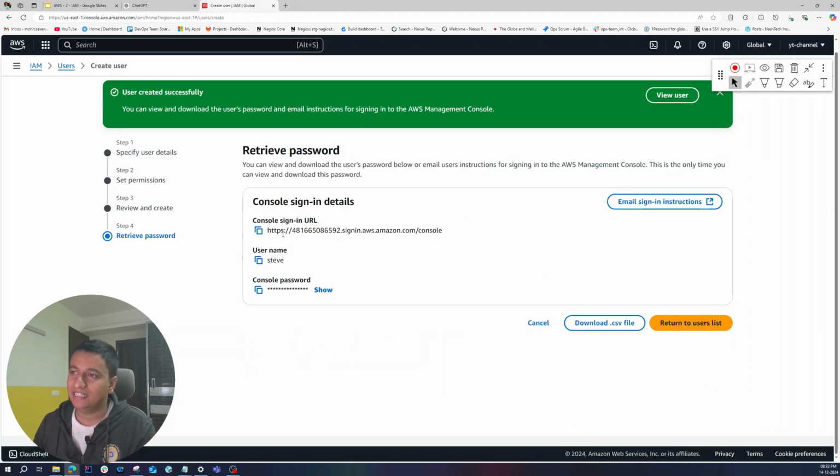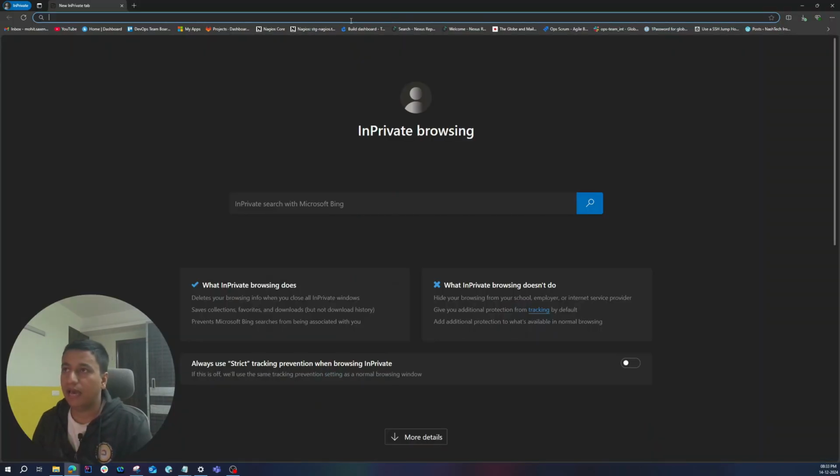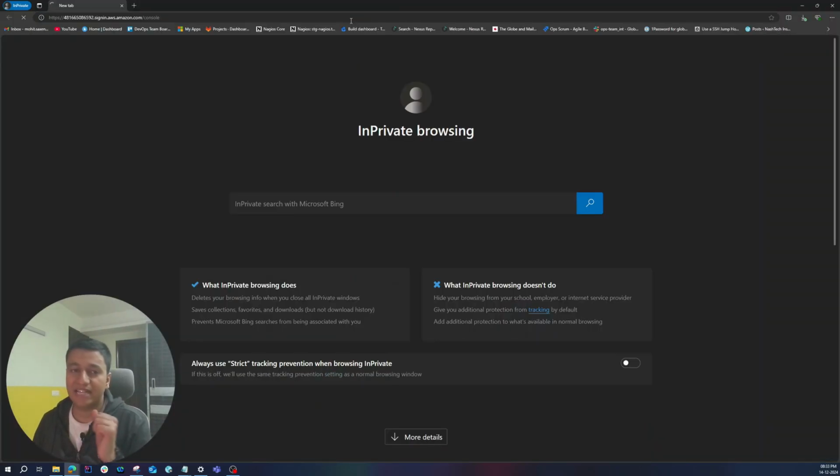And as you can see, this is the console sign in URL where he can go and log in. This is the username and this is the password. So now you have two more options. You can either download this as a CSV and share with him over an email or through whatever chat medium you have, or you can also directly email him through this. For now, I will not send an email, so I will directly use it from here. So let's copy this console URL and open another incognito window and log in as Steve.